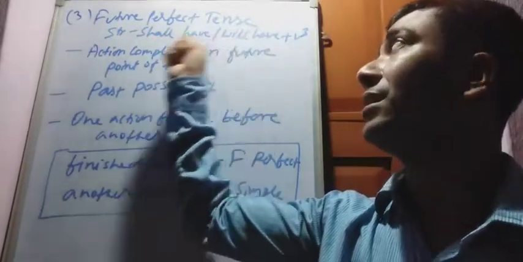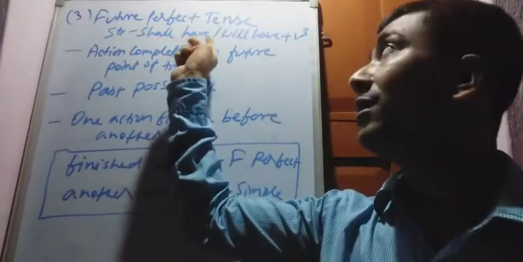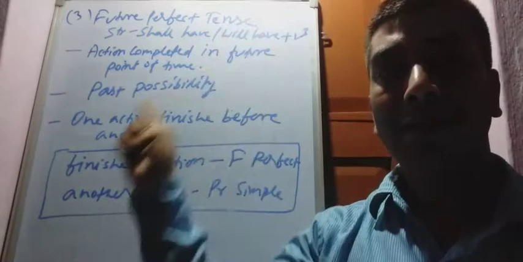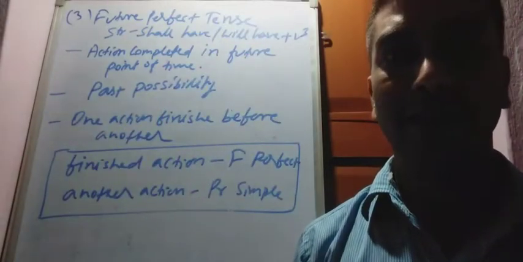Here also, the structure of future perfect: shall have, will have plus V3. Shall have V1, will have V1. After shall, will, always V1. Shall have, will have V3 is the structure.